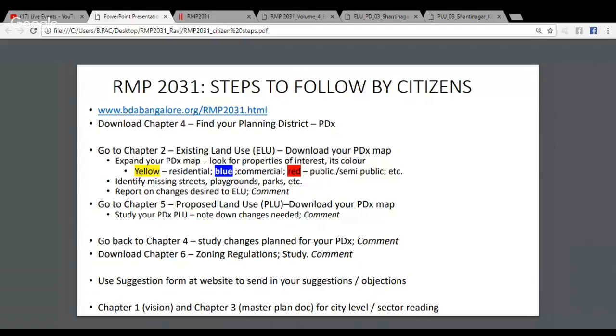So the important thing is Bangalore has a lot of citizen and neighborhood RWA energy. Let's use this energy to let BDA know what we think about the RMP 2031 so that we and future generations can get the city that we truly deserve. So this brings me to the end of this particular session, walking you through how to understand the RMP 2031. Thank you and good day.